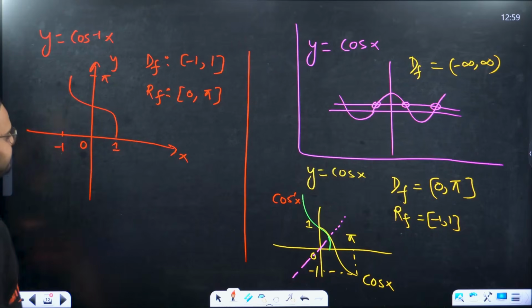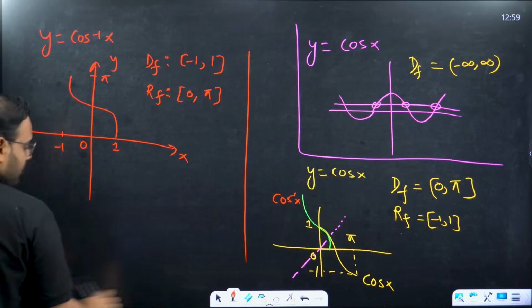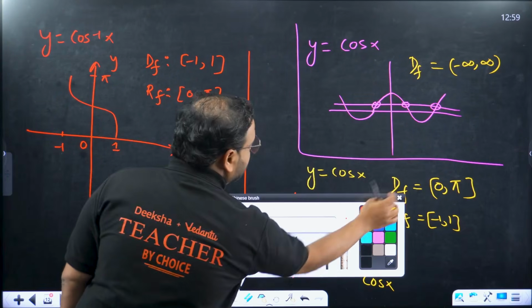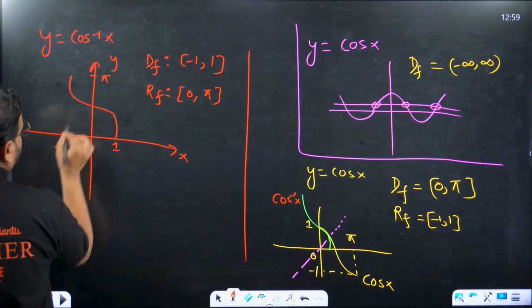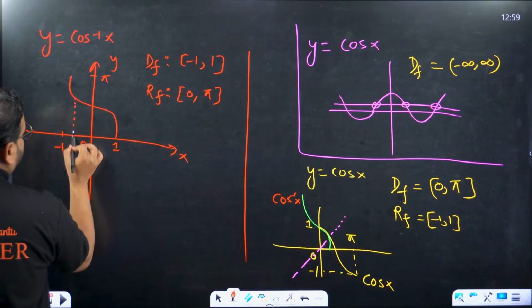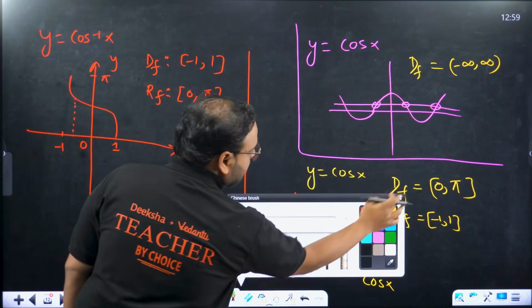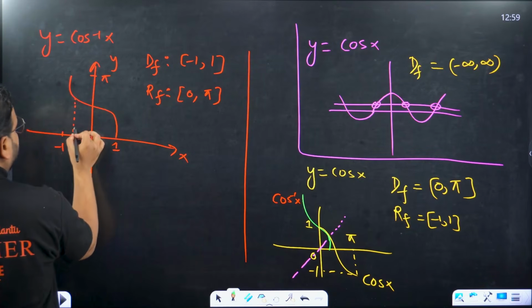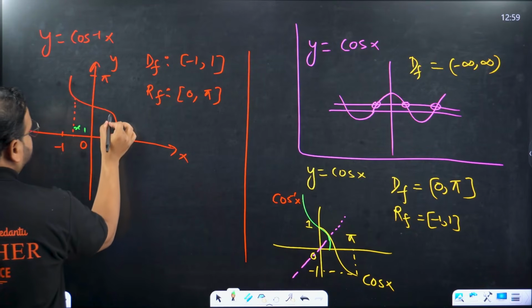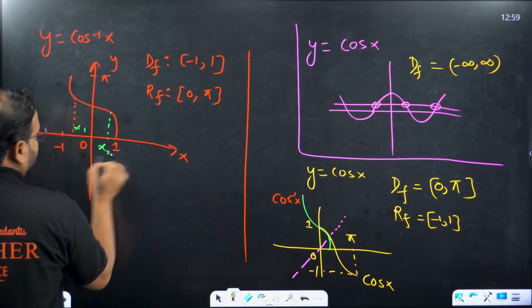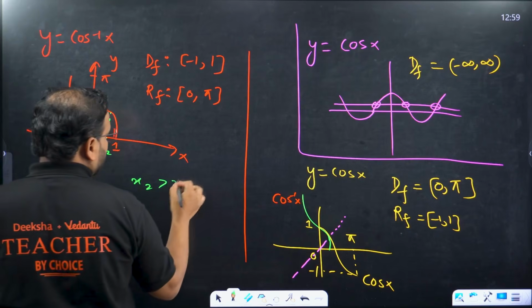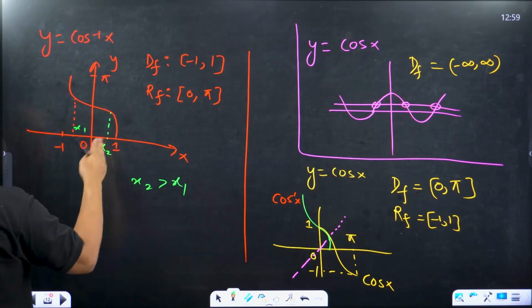cos inverse of x. Now you tell me, decreasing or increasing, sir? Let's understand this concept also. If you take a function over here, let's say this is my x1 value, and if I take here the x2 value, clearly x2 is more than x1. X2 is on the right-hand side, so more than x1.